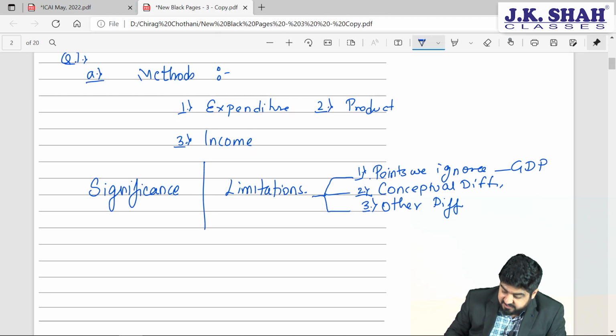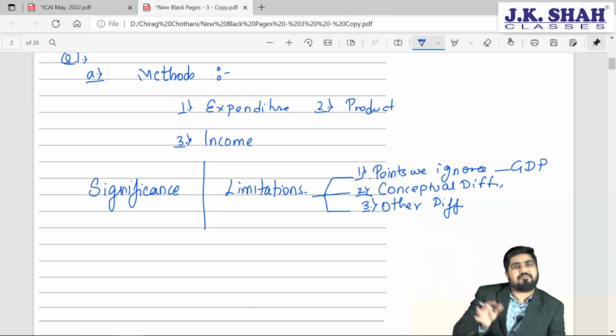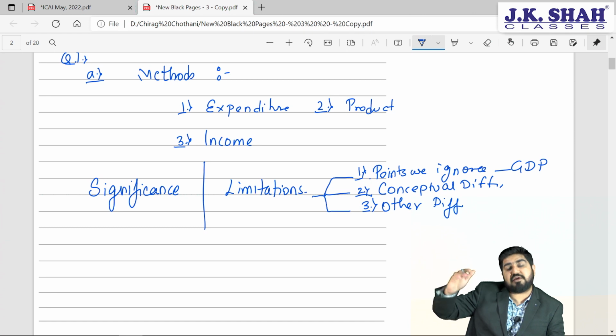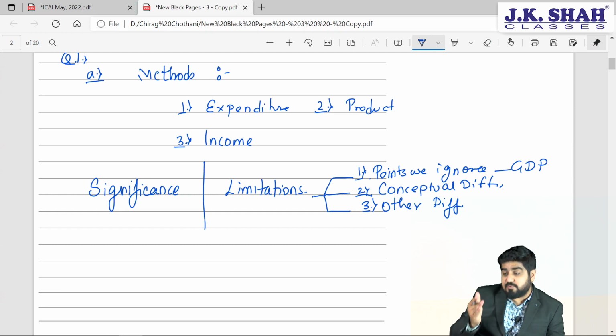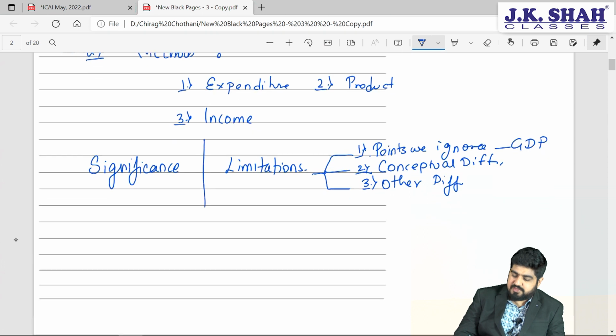So can the GDP of the country be taken as index of the welfare of the people? See, in the significance we study the last point, economic welfare. That means if there is national income, we will have economic welfare in the economy. But the question is, is this for real? Can you say that GDP is increasing, that means there will be economic welfare? Do you agree? No. Why no, sir? Because when your GDP is increasing, it is not necessary or compulsory that your welfare will also expand. How, sir? Let's take one example.